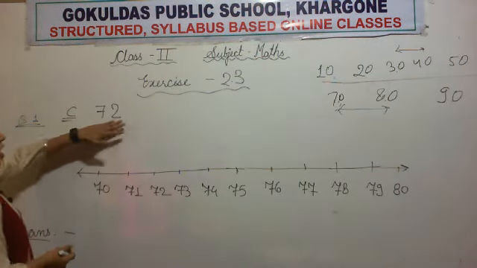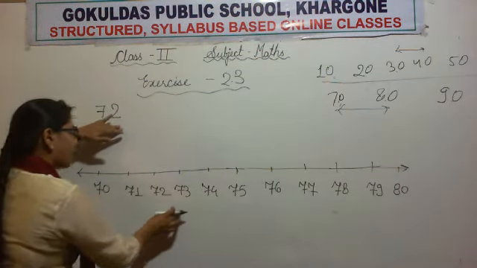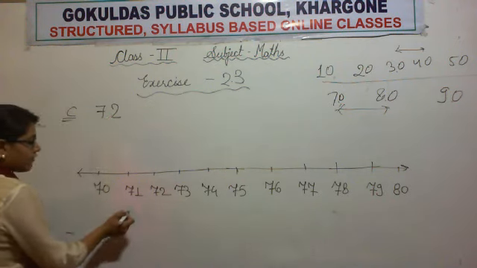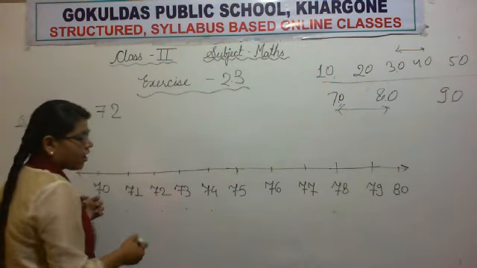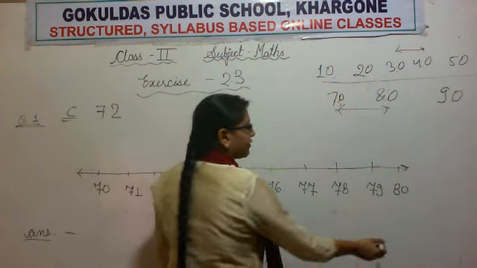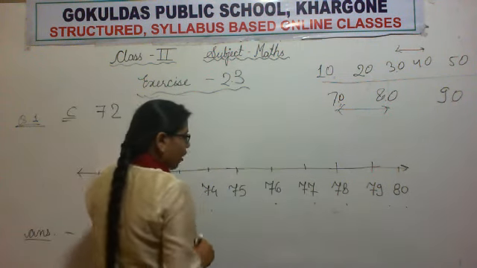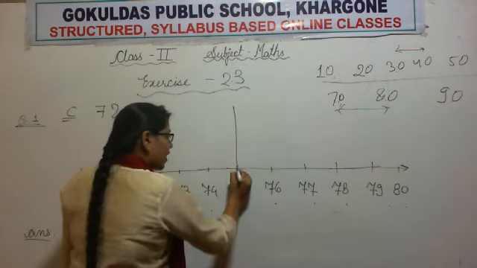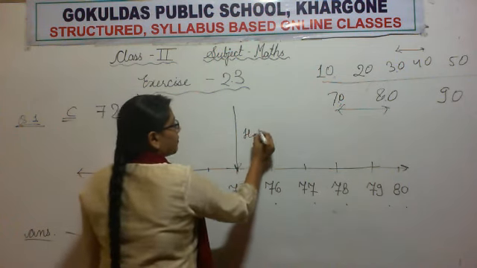First of all, we will mark the halfway mark. We will leave 1, 2, 3, 4, 5 numbers from the left. Now we will leave 5 numbers from the right. So this is our halfway mark.